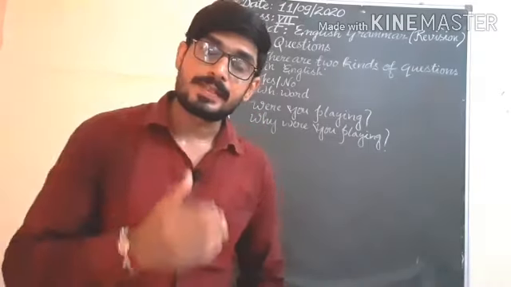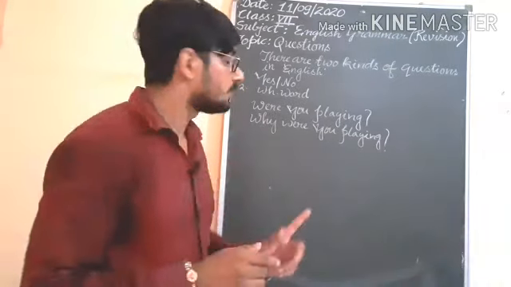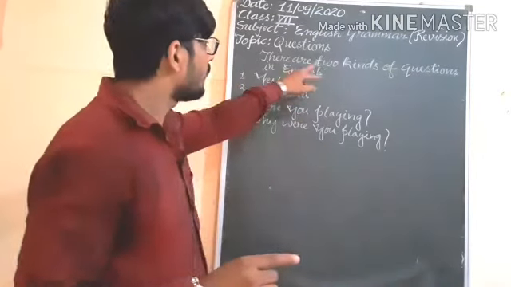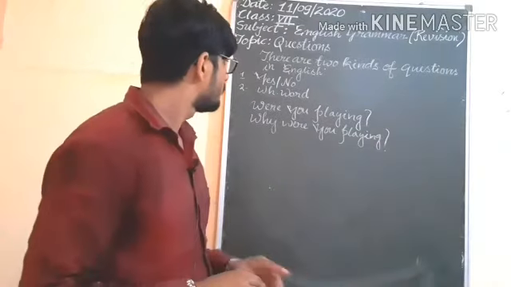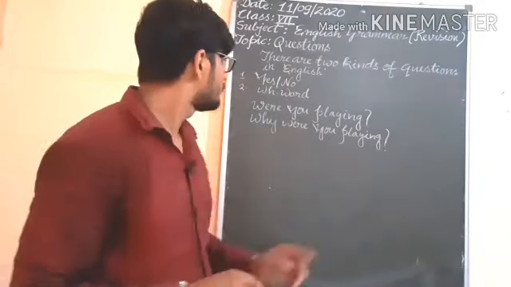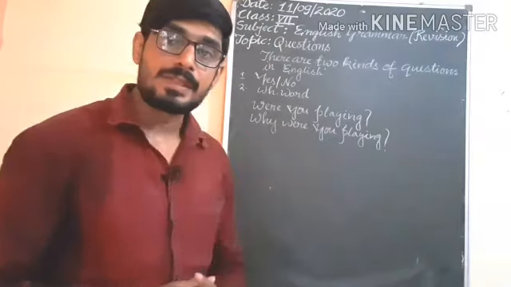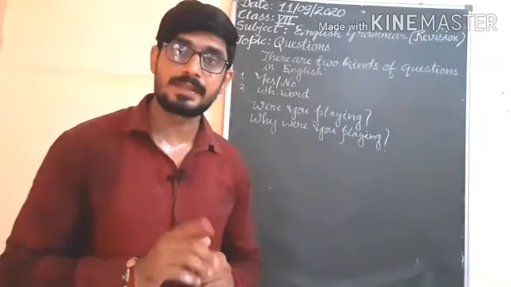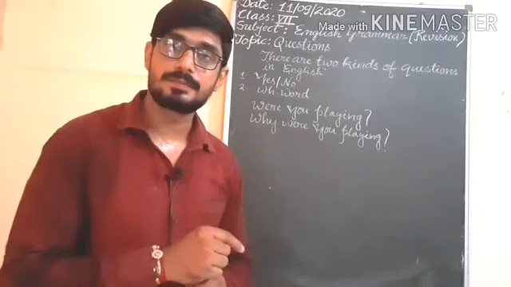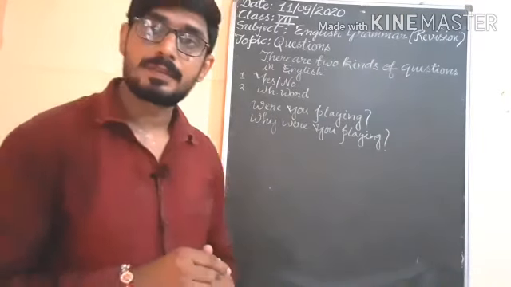Dear student, the next chapter is questions. Students, you know that there are two kinds of questions in English. First one is yes no type. Second one is WH word. Yes no type will start with helping verbs. All the helping verbs from the tenses: is, am, are, was, were, will, shall.